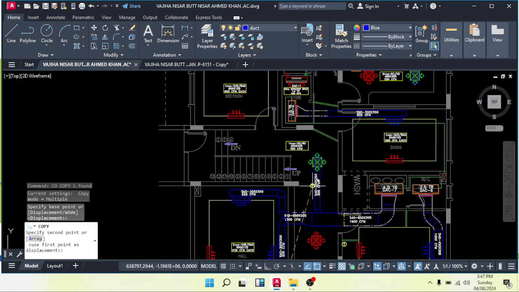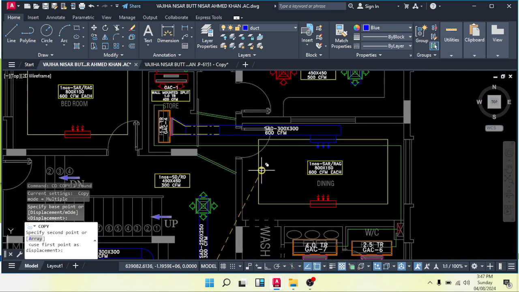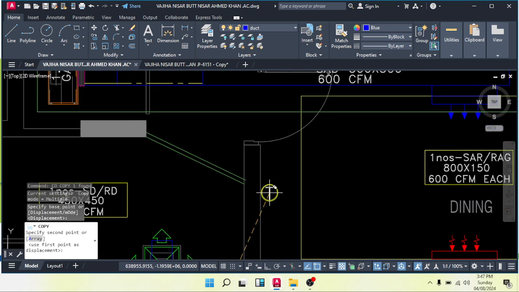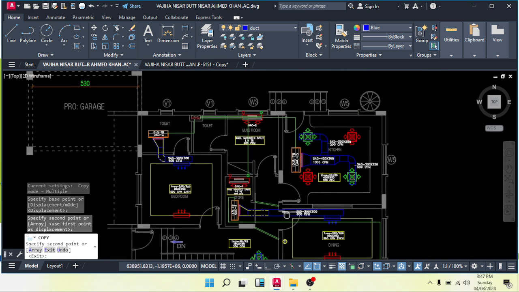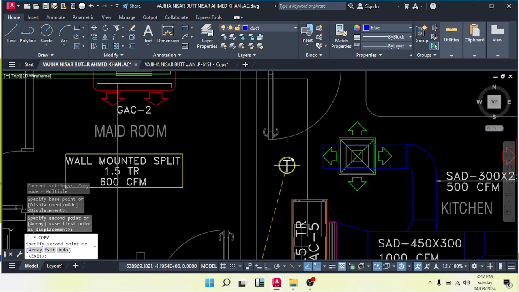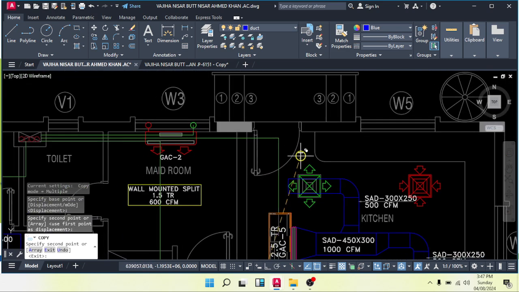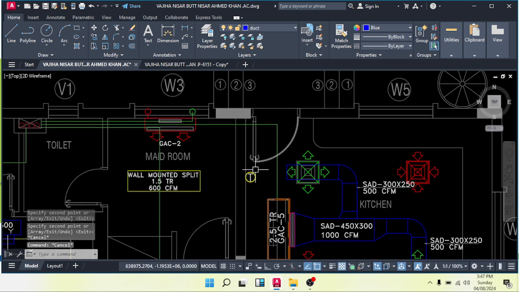Next we have the dining area, and this is the entrance of the dining, so we will keep our thermostat here, on the opposite side of the door closing. Now this is the kitchen, so in the kitchen don't put your thermostat here, make it here. What is the reason we are going to make it here?